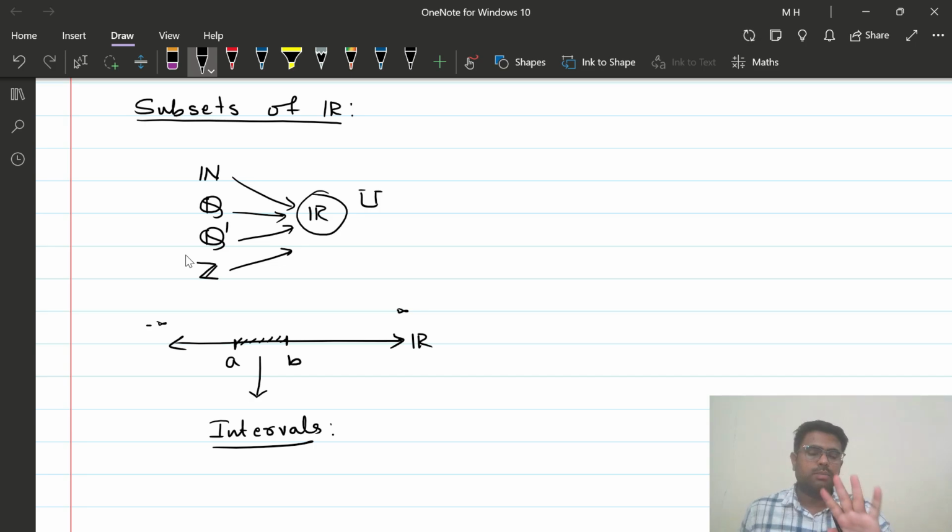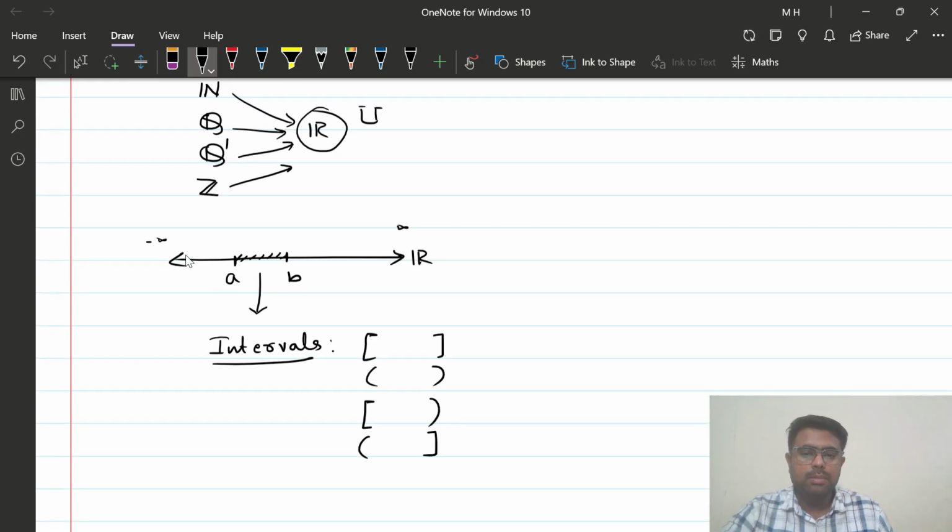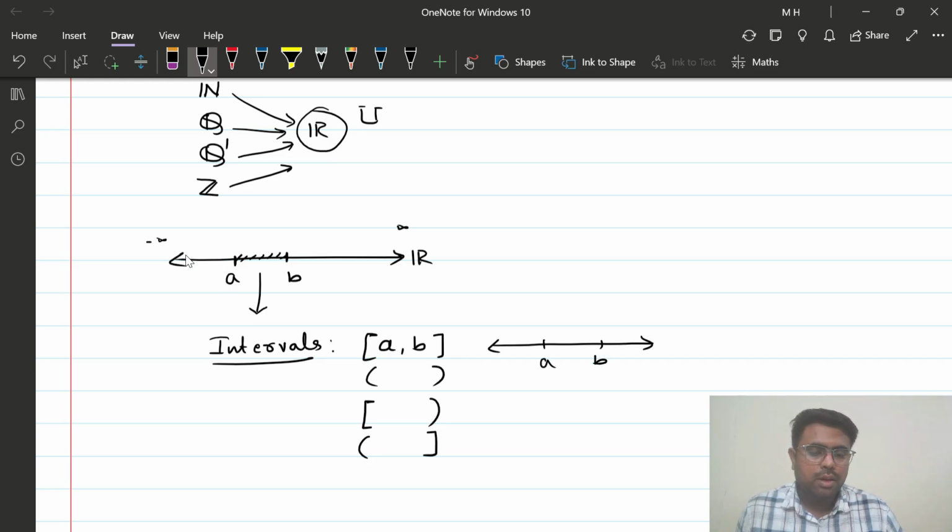See, there are basically four types of intervals. The first one is the closed interval. The second one is the open interval. The third one is semi-closed, semi-open interval, and the fourth one is semi-open and semi-closed interval. What is the meaning of all these types of intervals? Let's see. Whenever we write down the closed interval AB, it is going to give you all the real numbers between A and B. Of course, that is the duty of the interval.